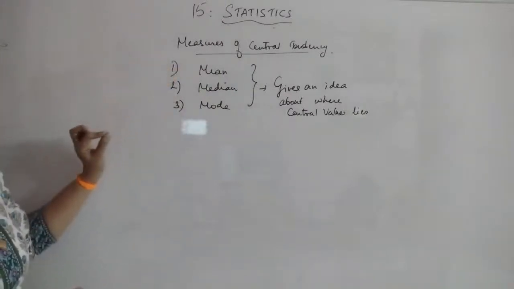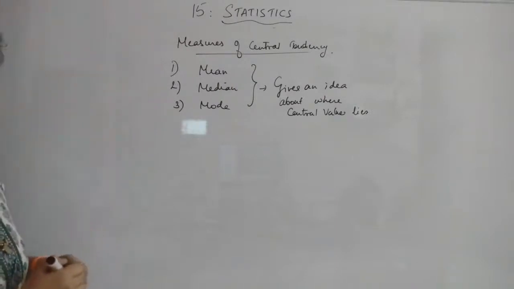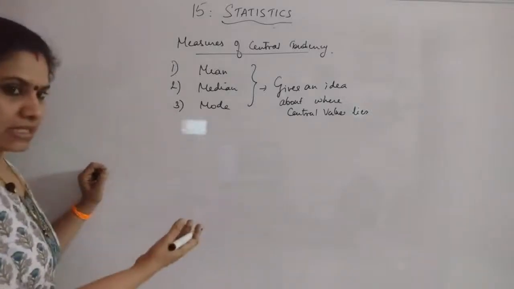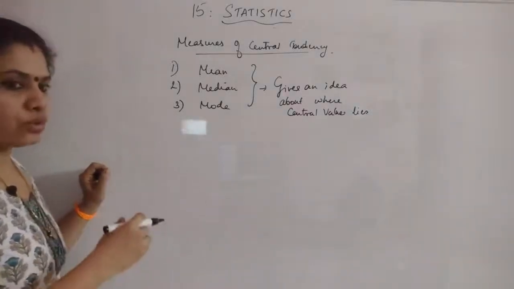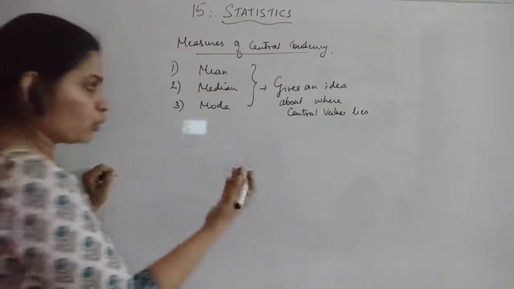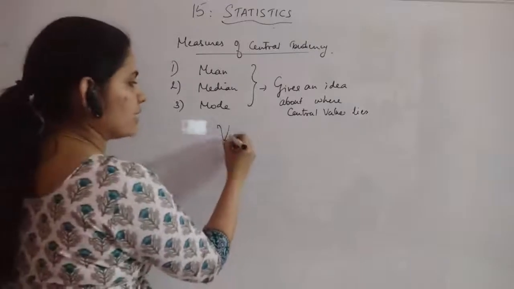Now, if we know the central value, that will not give you more information about the data given. So in order to interpret the data more, we need one more piece of information that is known as variability.